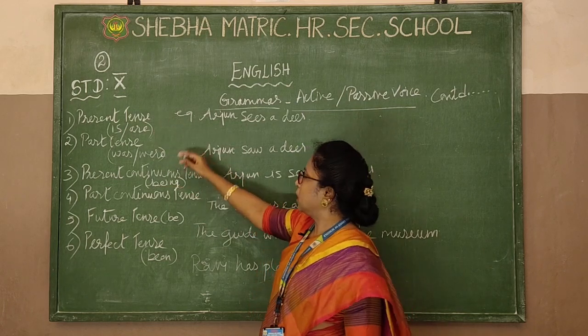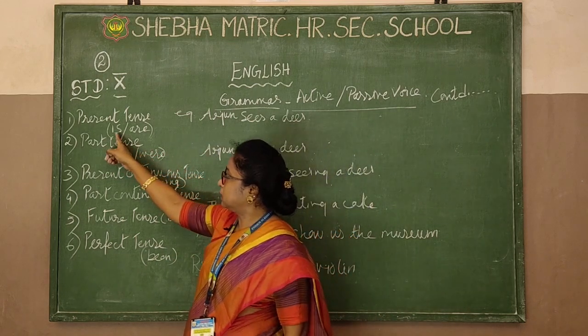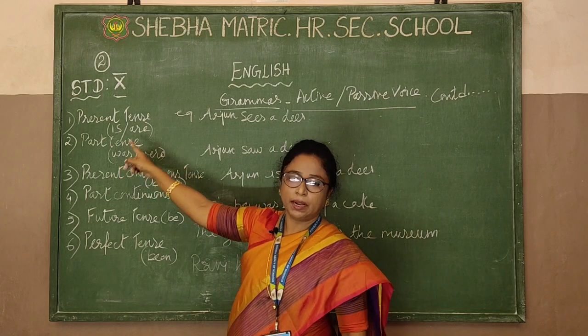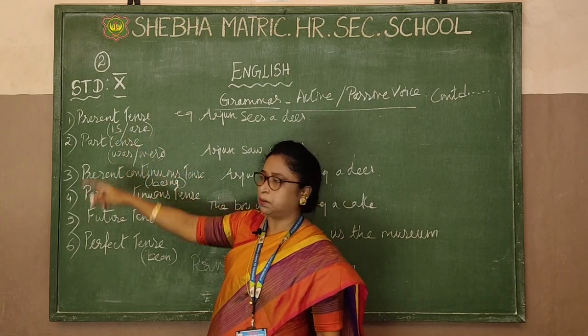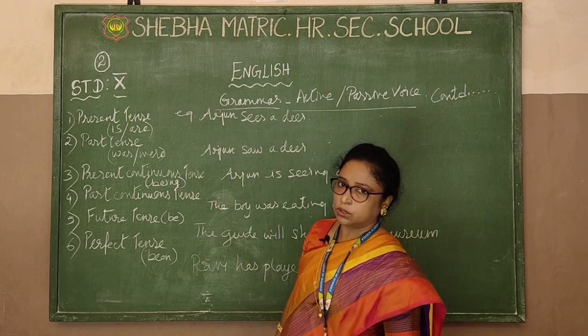A quick recap now. For present tense, what is there? Is and are. Is for singular, we use it in front of the verb, and are is used for plural in front of the verb. Okay, now I am giving you an example. Arjun sees a deer.